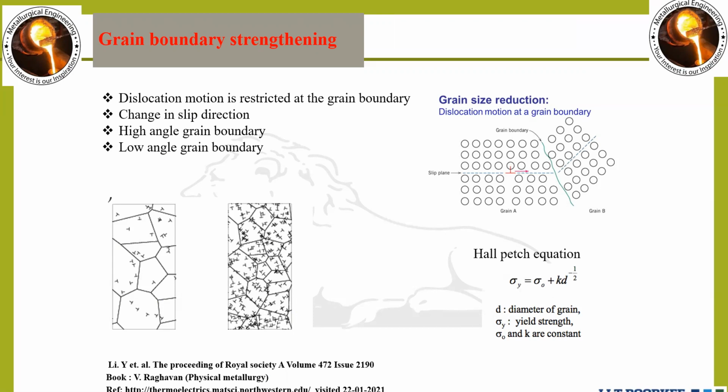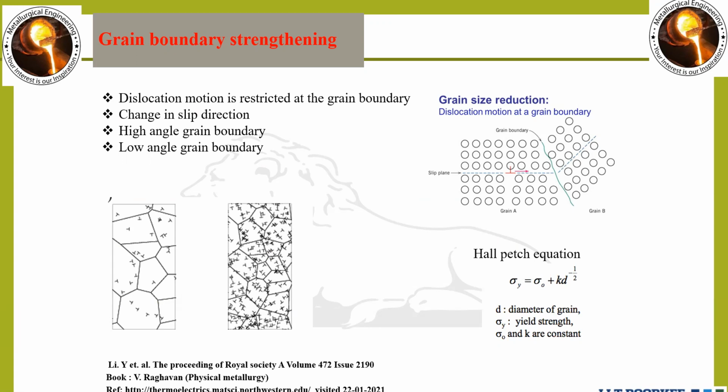Sigma naught is the stress required for a crystal without grain boundary to move the dislocation, and k is the stress required for the dislocations to overcome the grain boundary. It varies from material to material, or specifically metal to metal, and has different values.